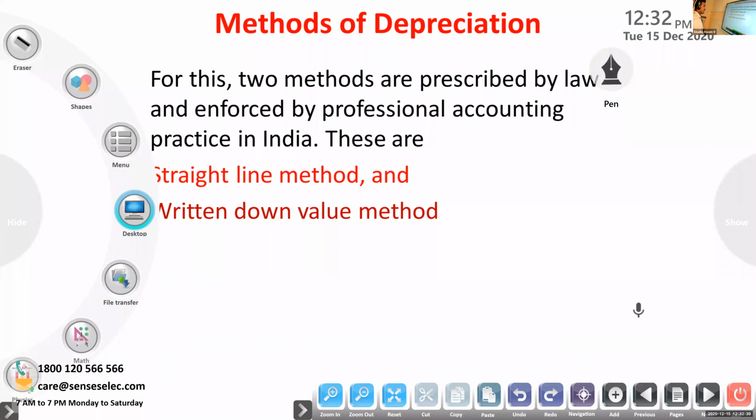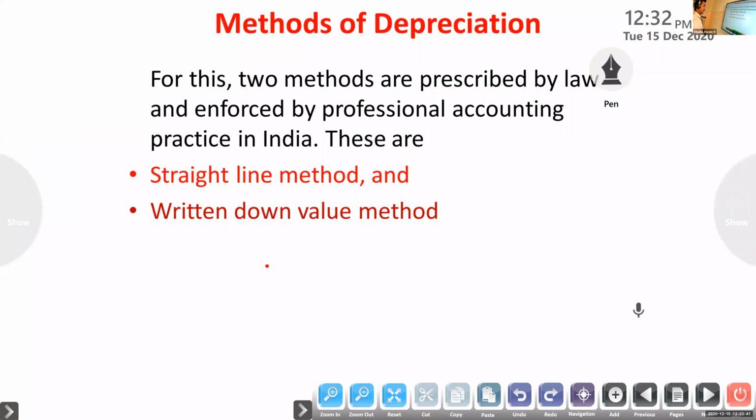So now we'll start the problem. Methods of depreciation.